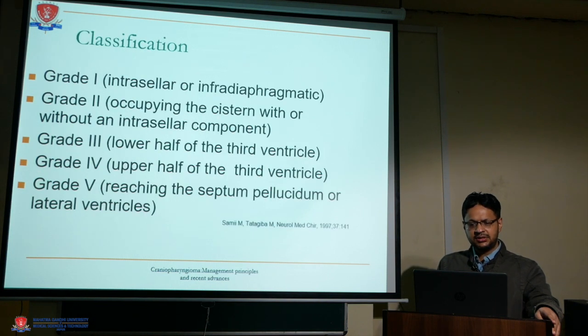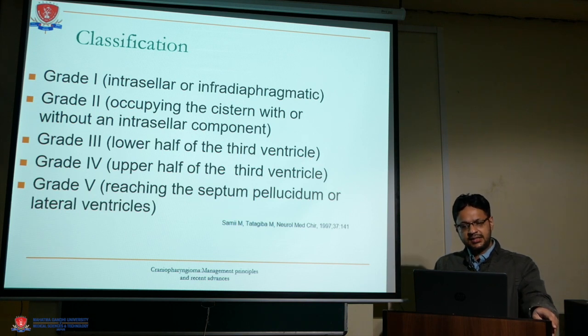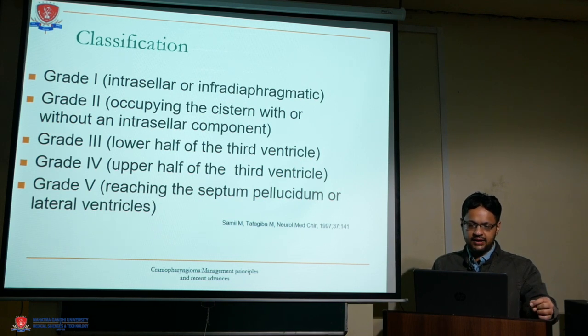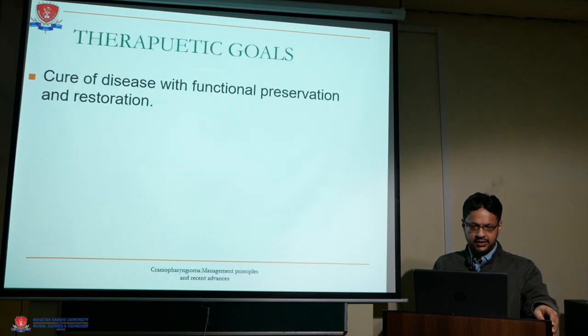Classification of these tumors: grade 1 is intrasellar, which is completely infradiaphragmatic. Grade 2 occupies the suprasellar cisterns without any intrasellar component. Grade 3 has a component in the lower half of the third ventricle. Grade 4 is in the upper half of the third ventricle. Grade 5 reaches up to the septum pellucidum and the lateral ventricle.